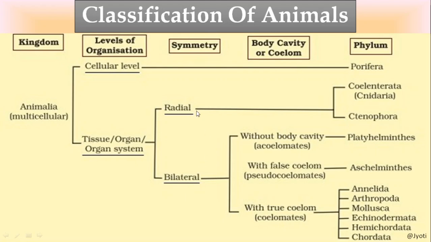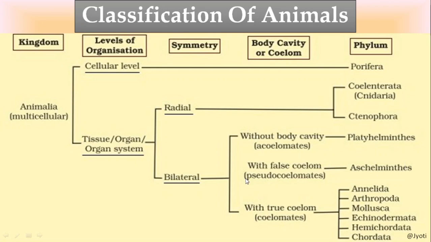Radial symmetry is seen in Coelenterata and Ctenophora and adults of Echinodermata. The organisms which have bilateral symmetry are further divided into different groups based on the coelom. Those with bilateral symmetry and without a body cavity or coelom are called acoelomates, and that includes the Platyhelminthes.